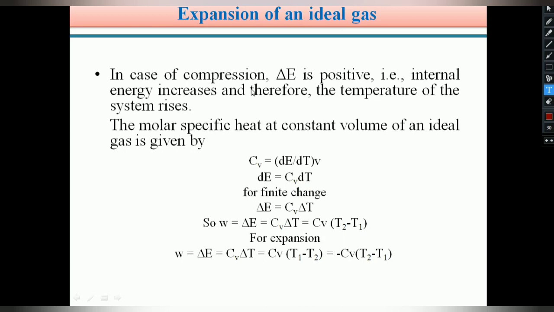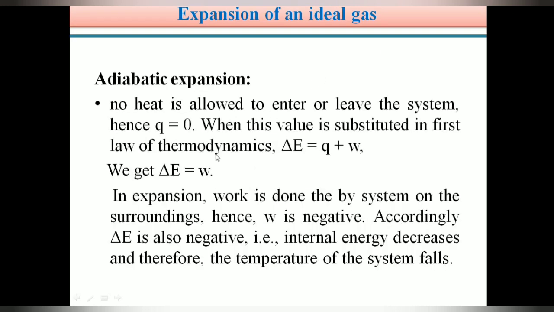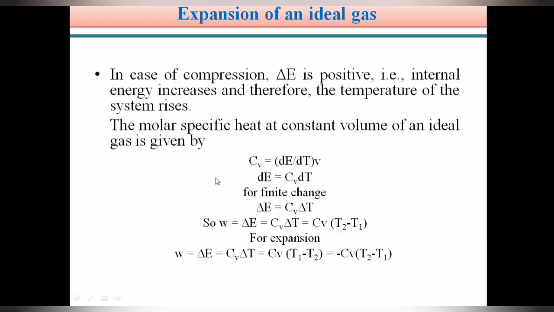Then W is positive. Therefore, delta E becomes positive. If W is positive, according to this equation, delta E is positive.